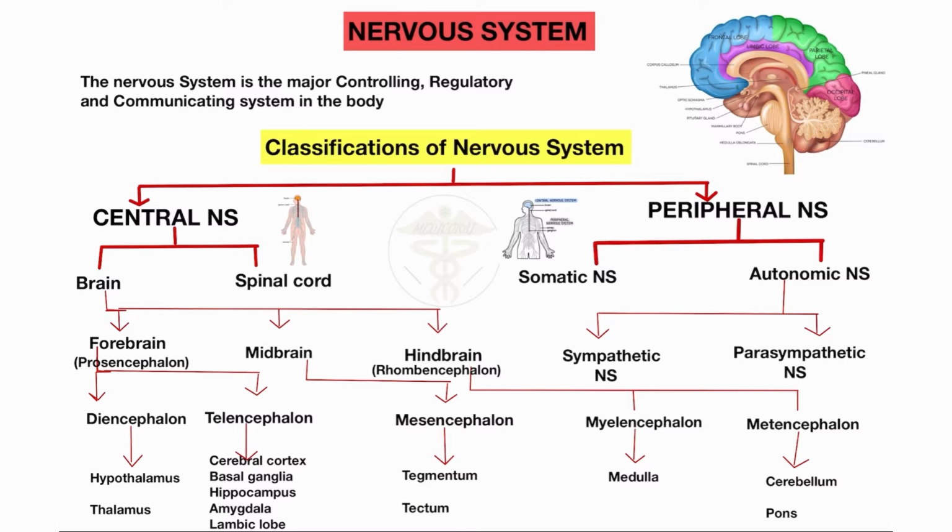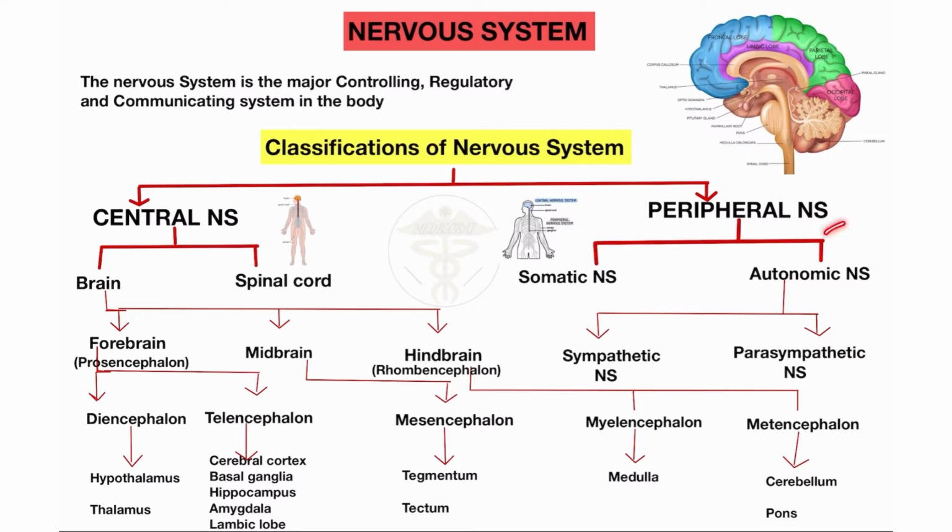First of all, what is the nervous system? The nervous system is the major controlling, regulatory and communicating system in our body. What is the classification of the nervous system? The nervous system is mostly classified into two parts. First is the central nervous system and second is the peripheral nervous system.